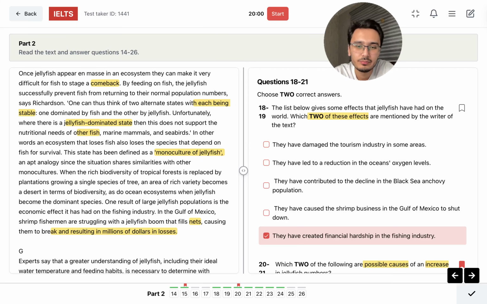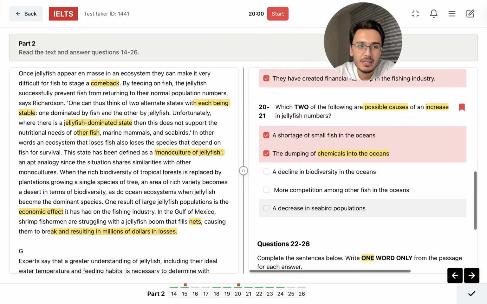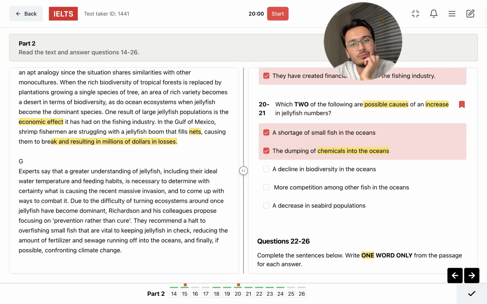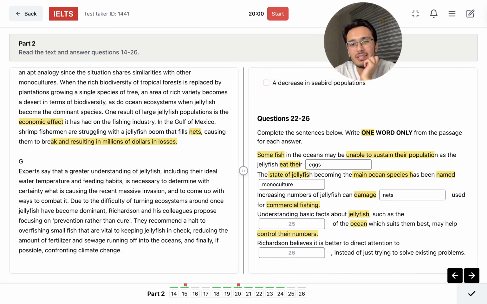Two effects. It may be this one, because it says economic effect it has on the fishing industry, right? So I could say economic effect. It's like financial hardship, because they cause millions of dollars. And I'm gonna go on. But it feels like I missed a lot of things.